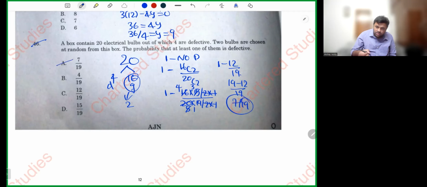Cancel, cancel. So 1 minus 12 by 19. 19 minus 12 by 19, 7 by 19. Simple, sir. Nothing much difficulty.